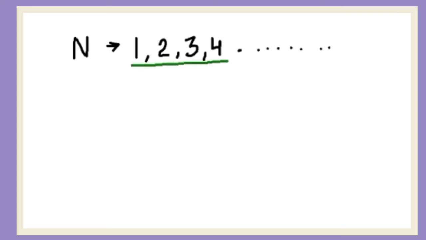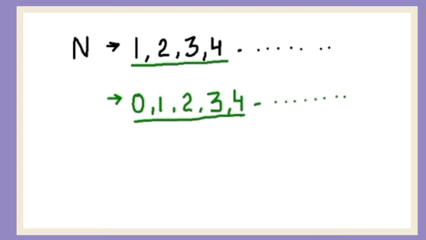Why? Because we start counting from 1 and natural numbers also start from 1, like 1, 2, 3, 4 and so on. If we include 0 in the group of these natural numbers, it becomes 0, 1, 2, 3, 4 and so on. Now this group is known as whole numbers. So what are whole numbers? Like 0, 1, 2, 3, 4 and so on.